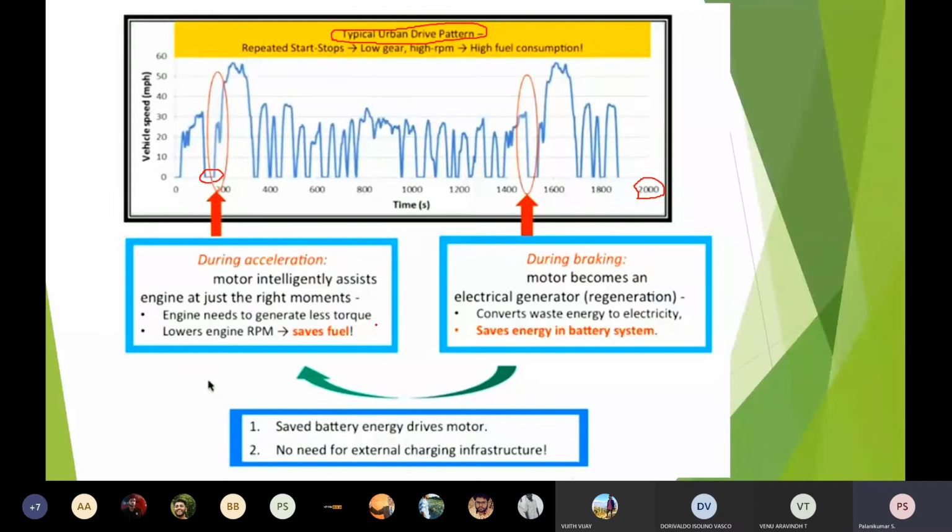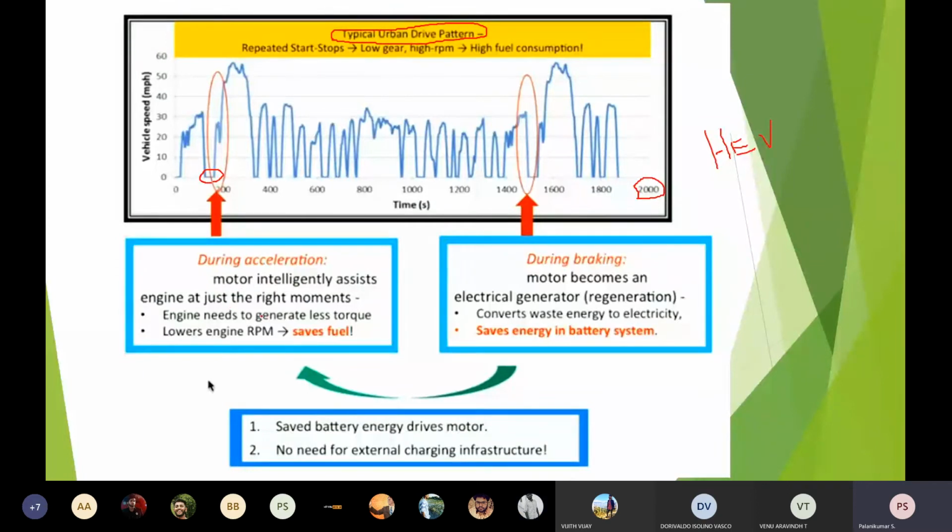So, for example, first I am taking a hybrid electrical vehicle. Automatically, during acceleration, when the gear goes from idle to suddenly reaching speed, the motor has to intelligently assist the engine.